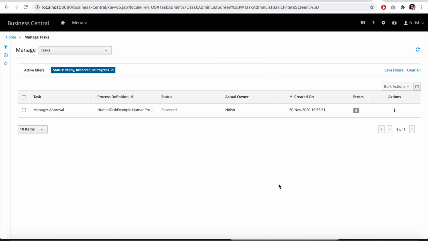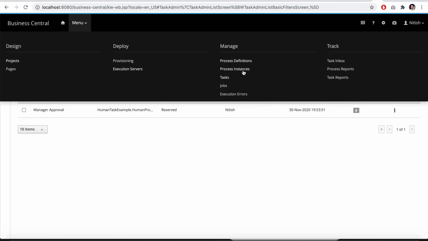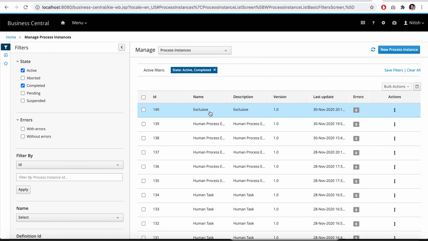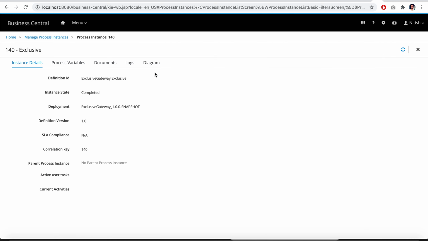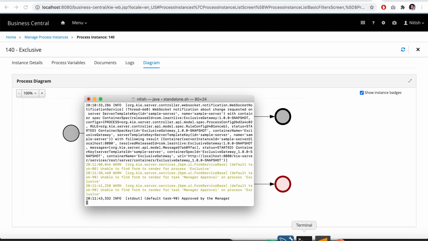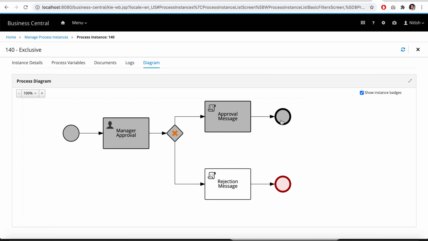Now when you go to the process instances, it is not there. It was active previously, now it is completed. Go to the completed section, see it is completed. Select this one, go to the diagram. You can see when the manager approved it, it checked the approved value and selected the true path, because we had checked that box while running the application. So it selected this path and the approval message is there. You will see on the console "Approved by the manager." So this script is running, and then it went to the stop.